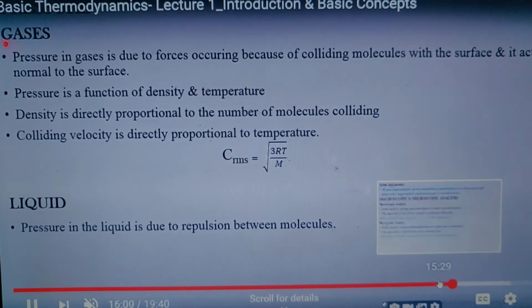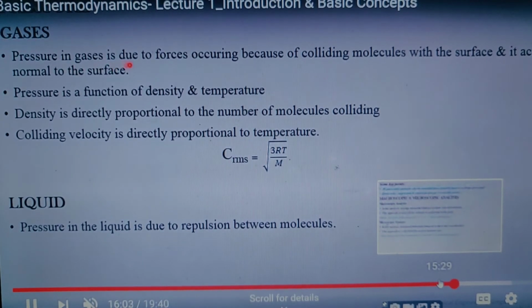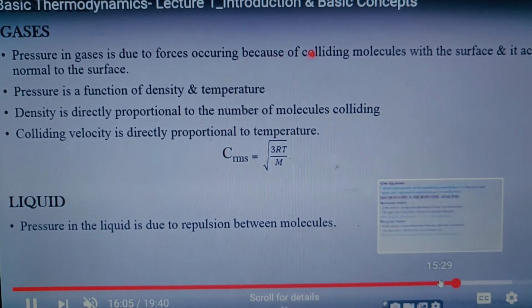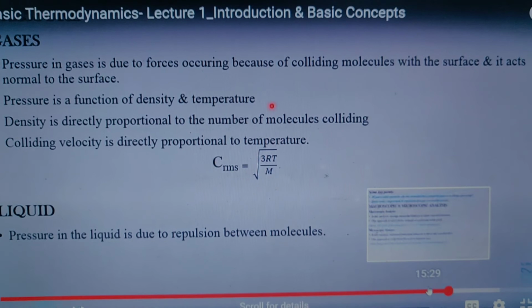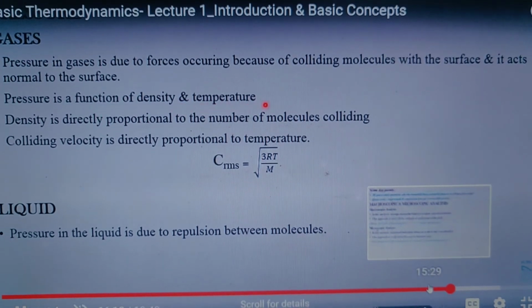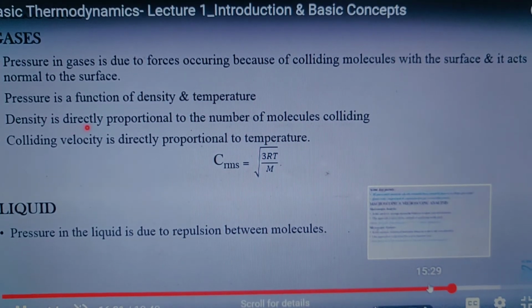The next two parts: you have to know what is gaseous and what is liquid. The pressure in the gas is due to the forces occurring because of the colliding molecules with the surfaces, and it acts normal to the surface. Pressure is a function of density and temperature, as you already know.